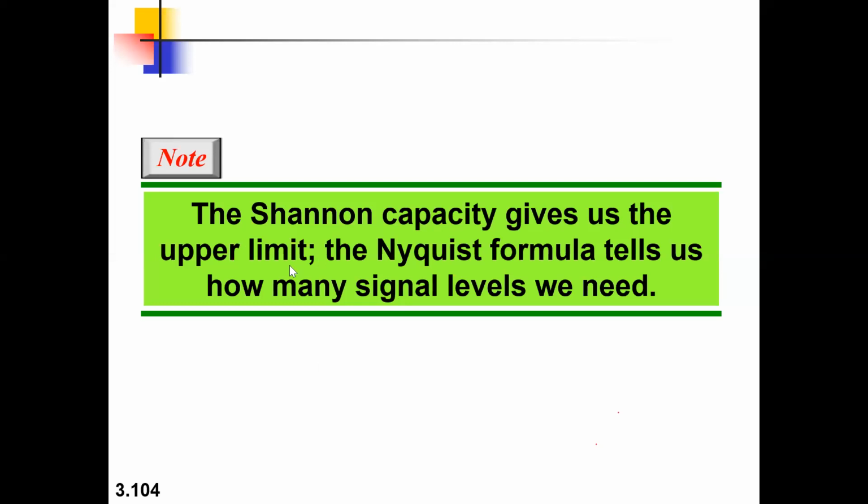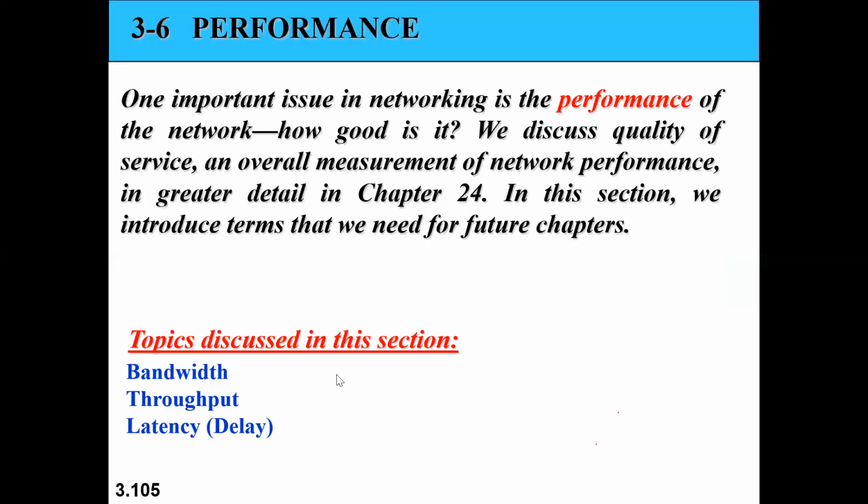So Shannon capacity always applies to the noisy channel, and the upper limit is taken into consideration, whereas the Nyquist formula tells you how many signal levels we need for sending the data bits. Understanding it? Signal levels, Nyquist formula. Upper limit, Shannon capacity. Keep this in your head: noisy, Shannon capacity; noiseless, Nyquist theorem.